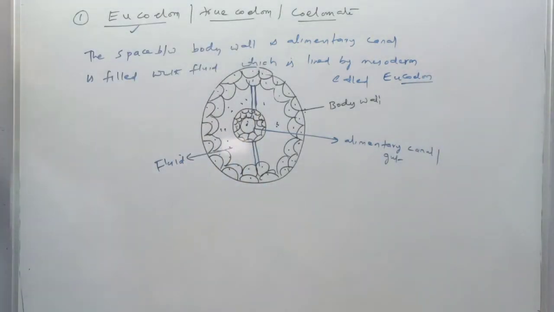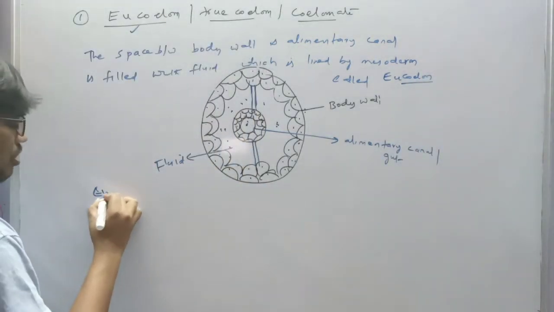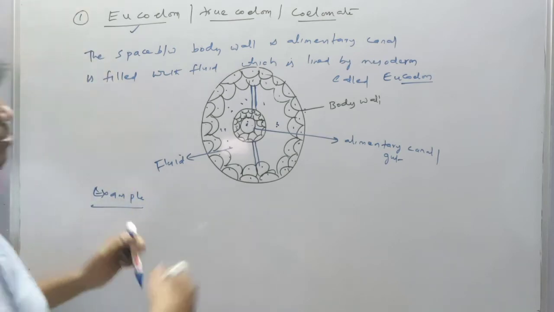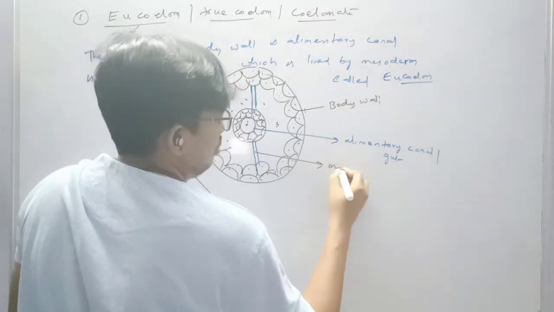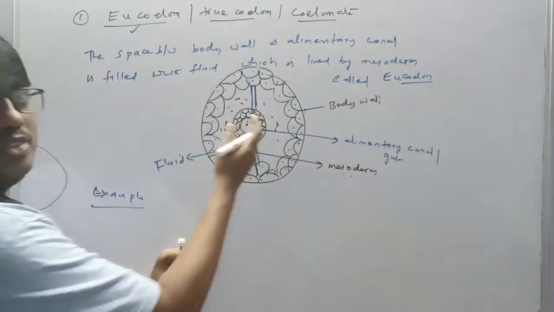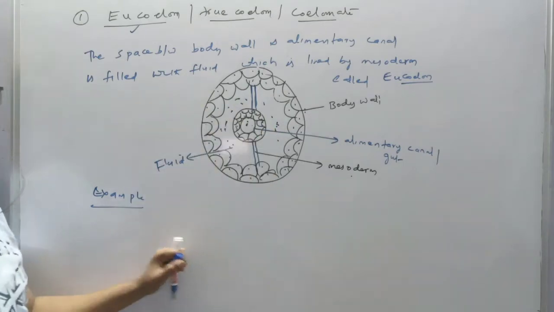What are the eucoelomate animals? Examples. This is the mesoderm. This is the fluid. Space between the body wall and alimentary canal is filled with fluid.